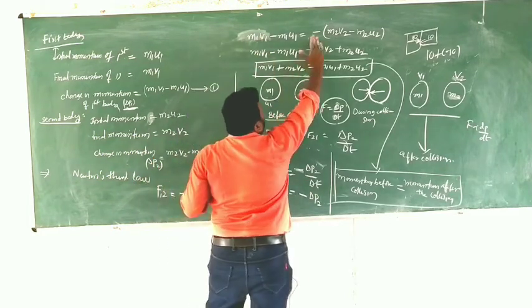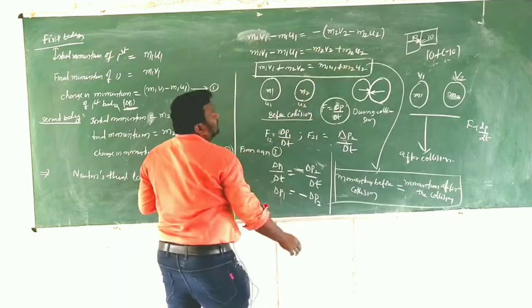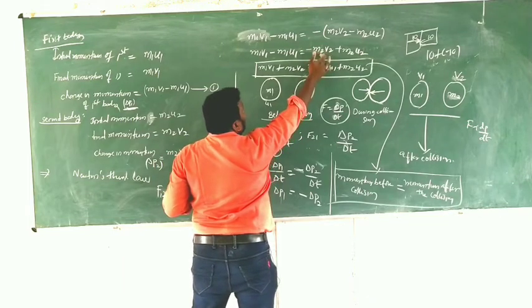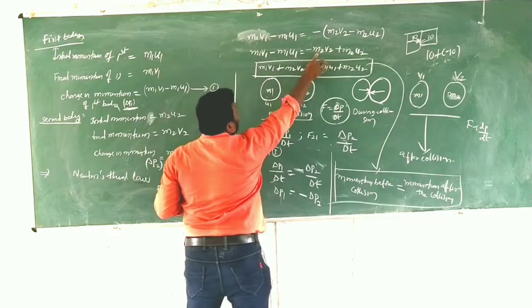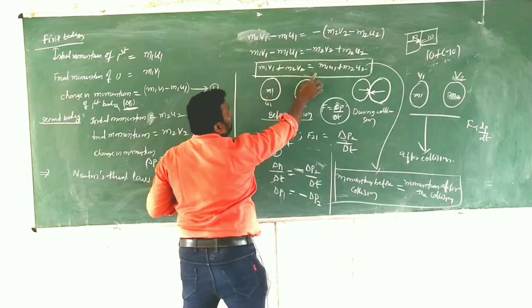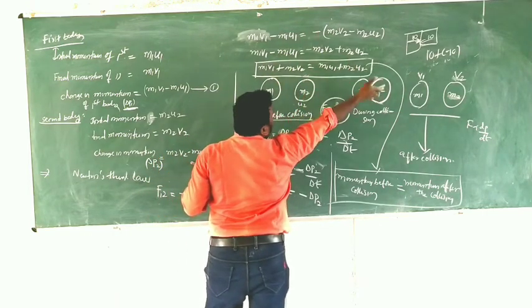After that we are applying the minus, minus of plus minus, minus of minus plus, and we are writing now m1 v1 plus m2 v2 on one side, equal to m2 u2, and this is minus, we will bring to the other side plus.